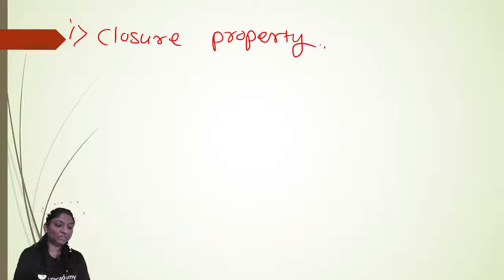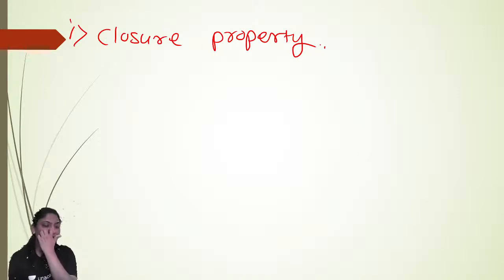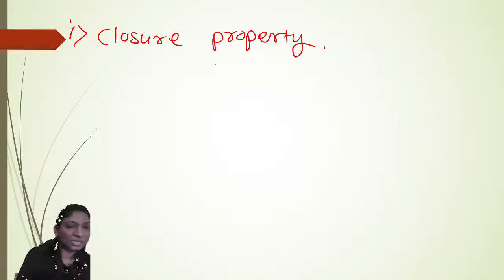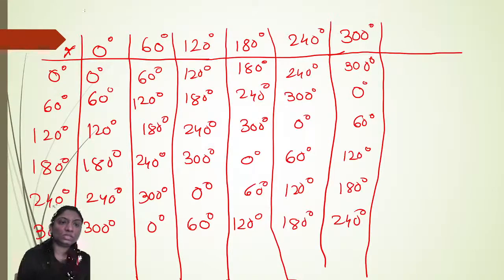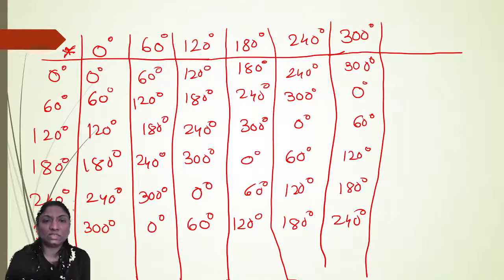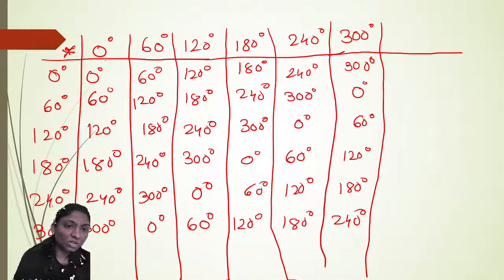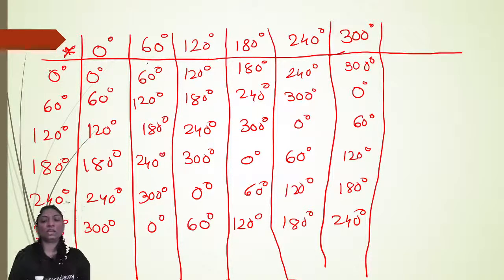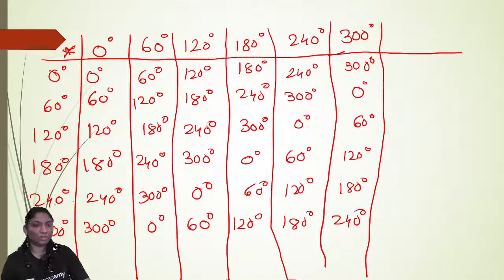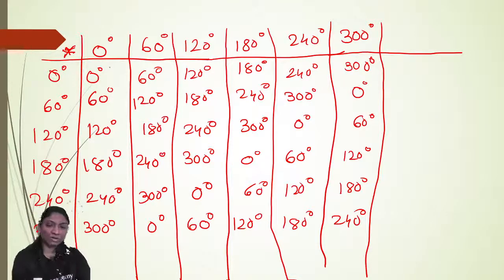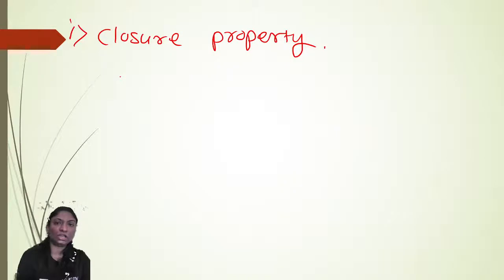So there are two different methods. You can take any two elements and say that the star operation is again in the set. So here is the star operation. So A star B. So 0 star 60 degree, same as 60 degree, right? So you can take any two elements. So from the composition table, if you observe, all the elements are from the given set only. Therefore, R is closed with respect to star.